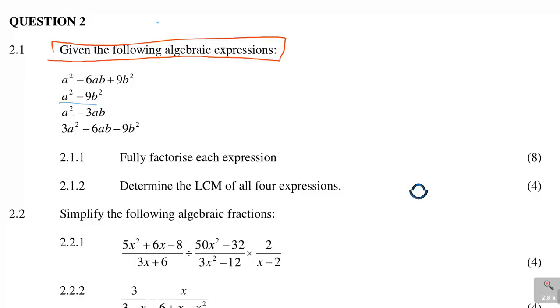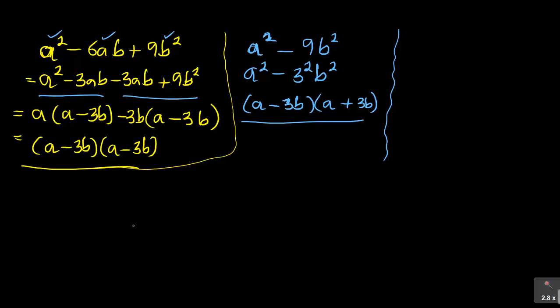Now look at the next one, a squared minus 3ab. It's also an interesting one. There are two terms, but is it a difference of two squares? This time, no, because the second part cannot be expressed as a square.